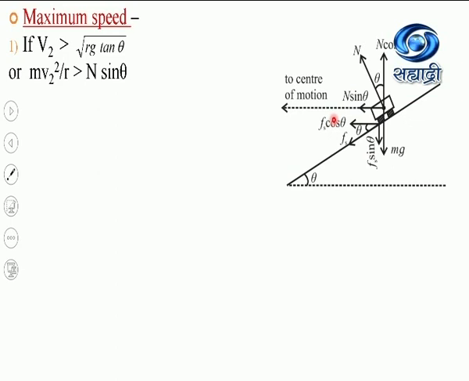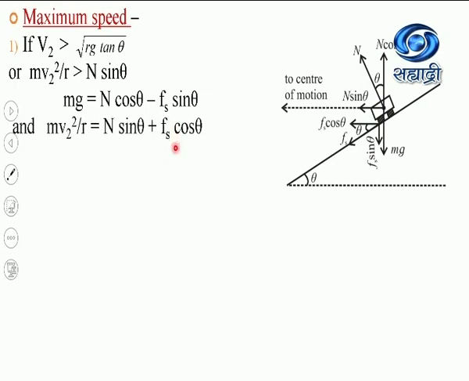Now n cos theta and Fs sin theta are in opposite direction. So I can write down mg equal to n cos theta minus Fs sin theta. See here, same: mg equal to n cos theta minus Fs sin theta, and mv2 square by r equal to n sin theta plus Fs cos theta.